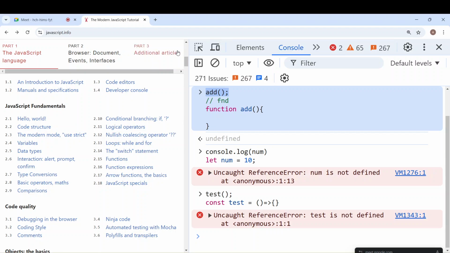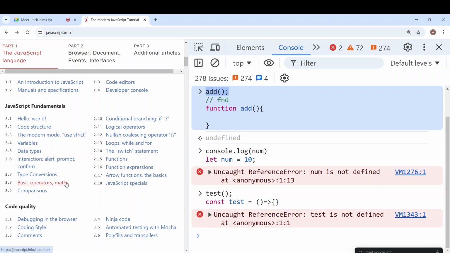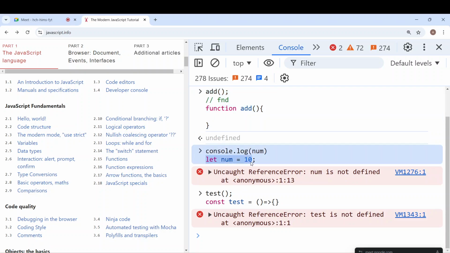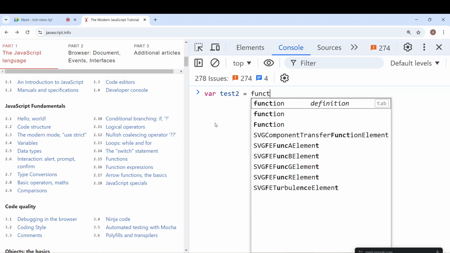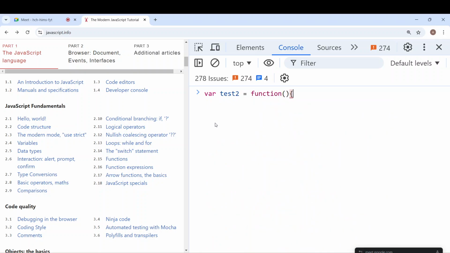Yeah, Jay, go ahead. Sir, when we give var, what will happen? In case of var, only the variable syntax will work, not the function syntax. You are saying, what if I say var test2 is equal to a function? Is this what you're asking?